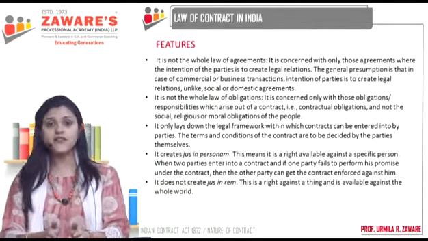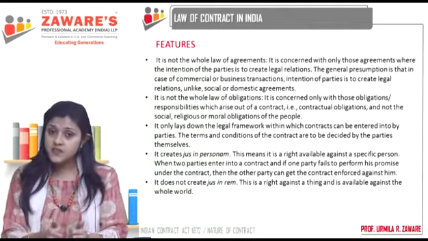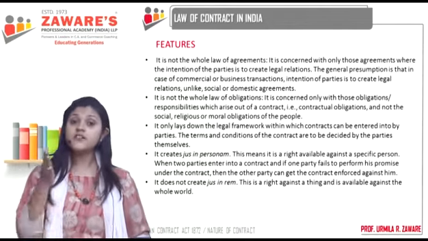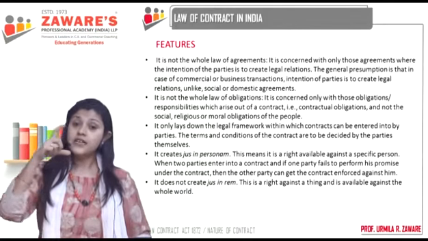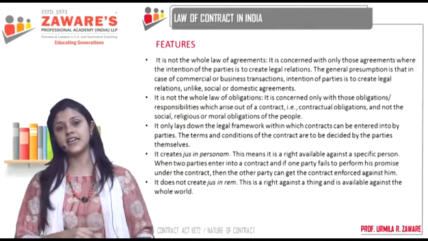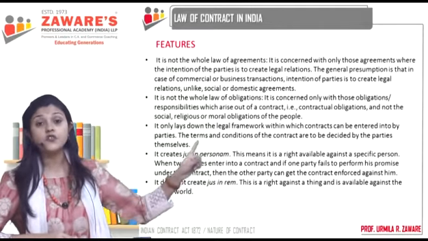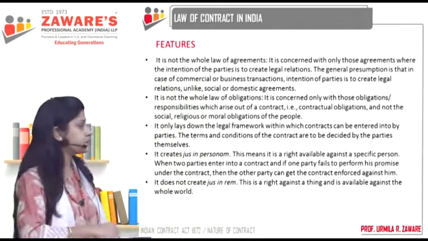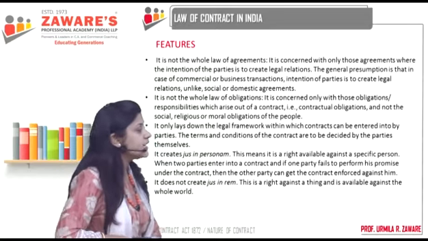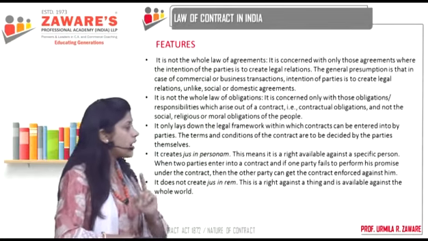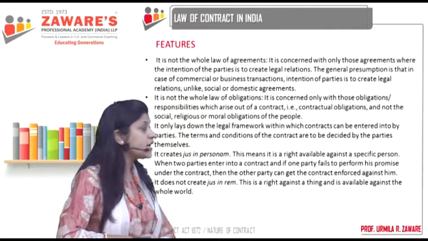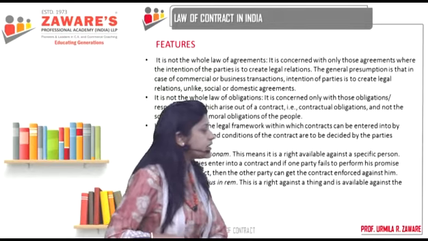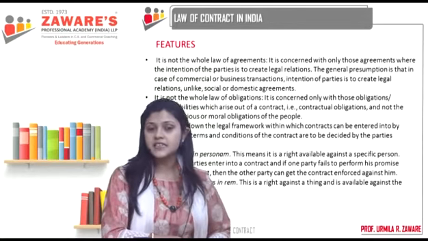If two persons have entered into a contract, those two persons have rights and obligations under the contract. And if something goes wrong, only those two people can file a case against each other. That is the meaning of in personam. Jus in personam, right against the other person. This means it is a right available against a specific person. When two parties enter into a contract, and if one party fails to perform his promise under the contract, then the other party can get the contract enforced against him.